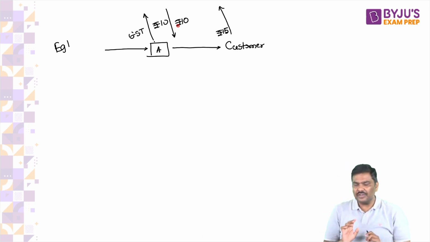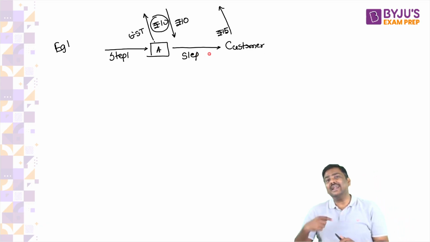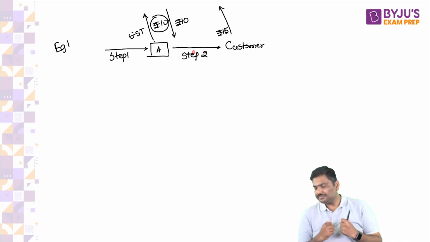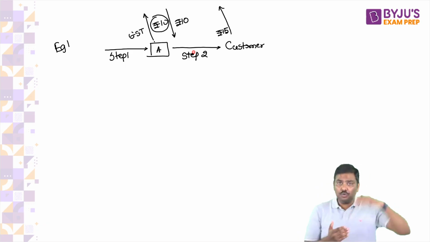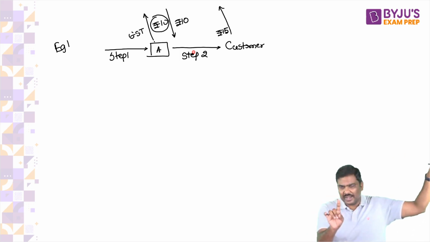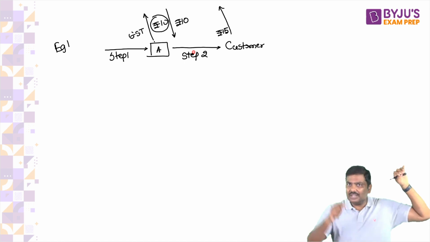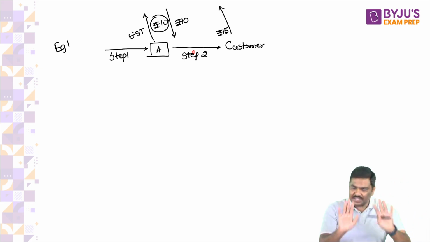And please make one observation here. Whatever taxes you pay in step 1 is smaller than the taxes you collect and give to the government in the second step. I'll repeat the statement. Please make an observation. Whatever taxes you pay to the government, you will get it back. Don't worry. Whatever taxes you pay to the government in step 1 is smaller compared to the taxes that you collect from the customer and give to the government. Right? Just to make an observation.